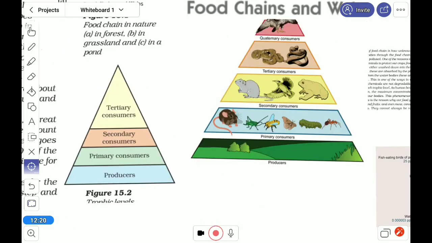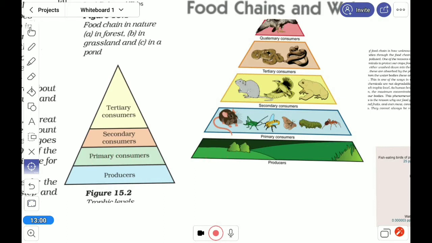Next concept is the food pyramid. This concept is about the trophic levels. Here we can consider the number of producers, the number of primary consumers, the number of secondary consumers, the number of tertiary consumers. If you see any ecosystem and arrange according to the number, the producer number is always more. Here you can see the producer, the green plant.